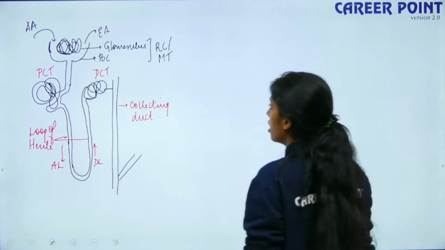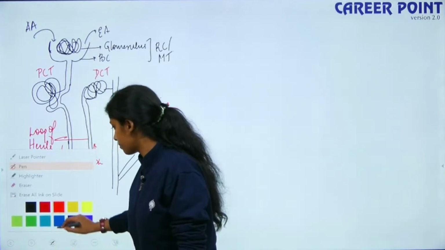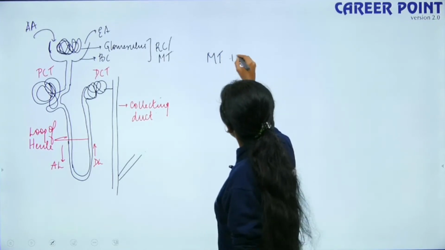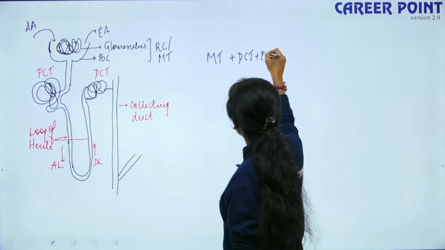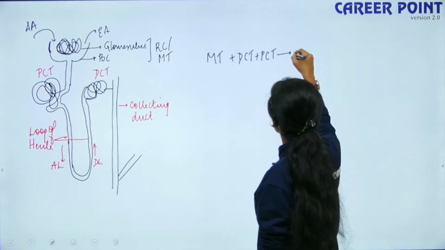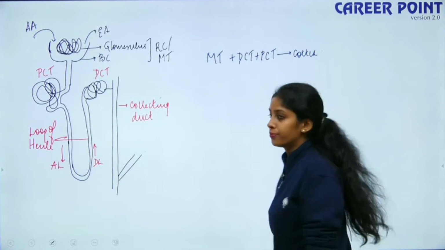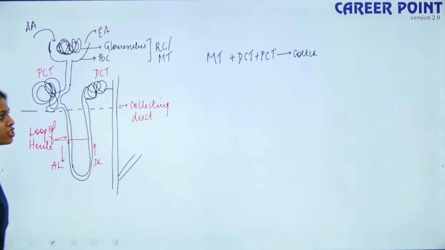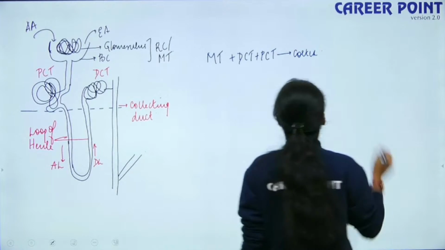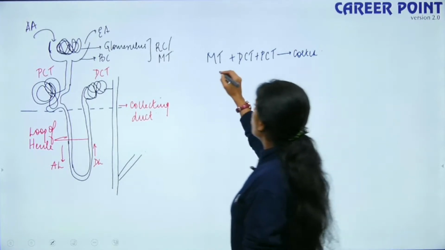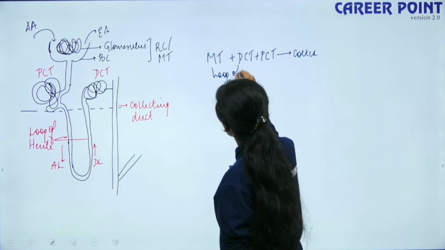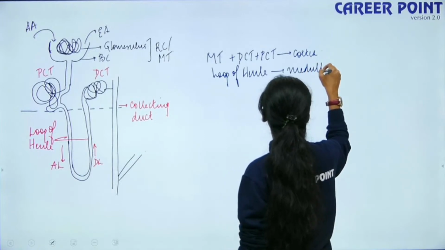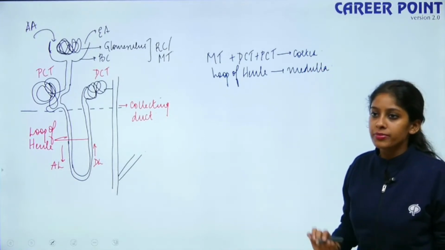Okay, Satyendra, fine. So this is the structure of your nephron, right? Your Malpighian tubules plus your DCT plus your PCT, everything is present in the cortex region of the kidney. The loop of Henle is present towards the medullary region, right? So this is the normal classification.